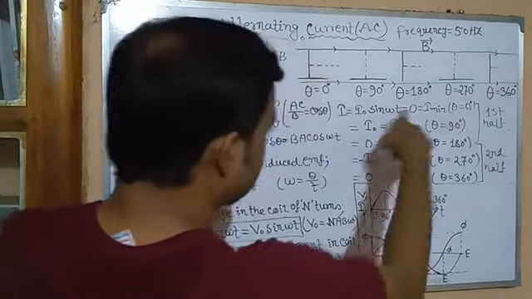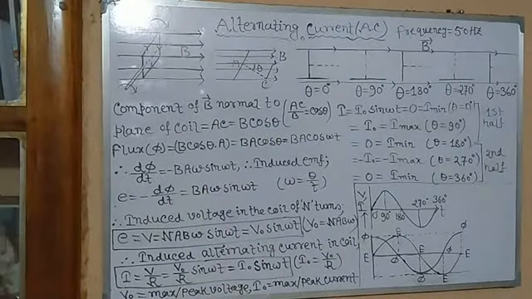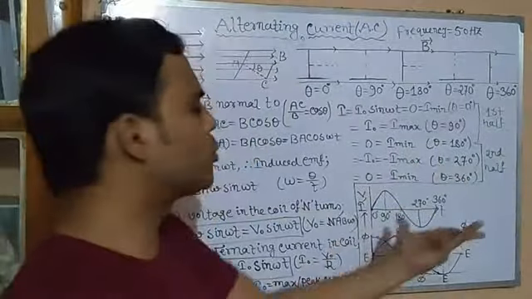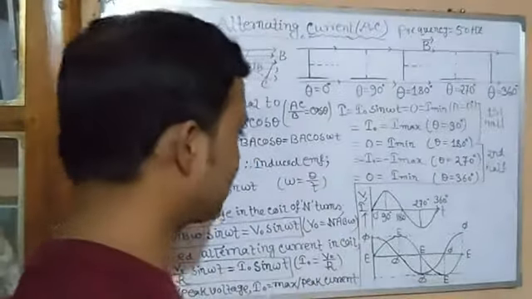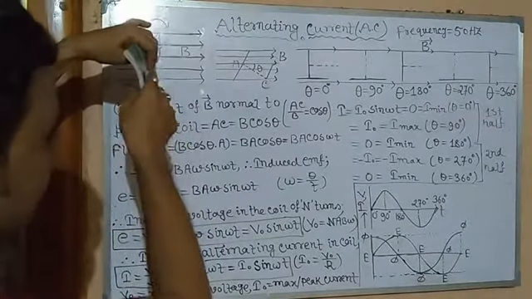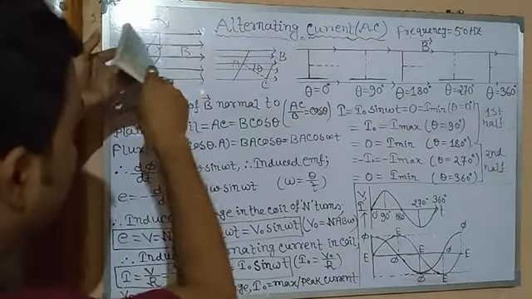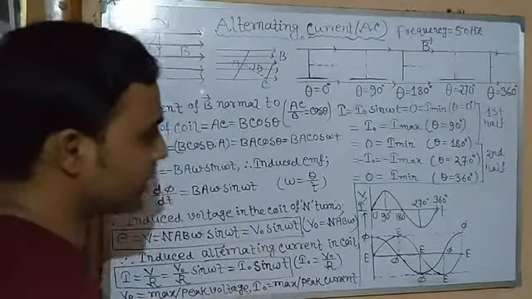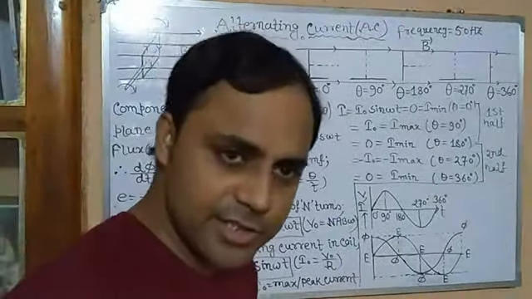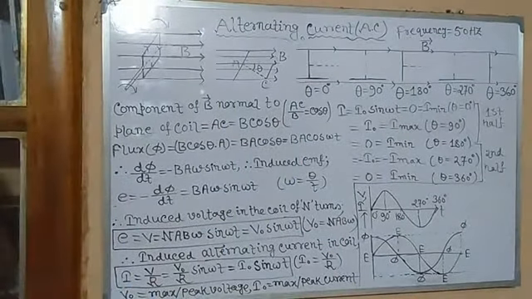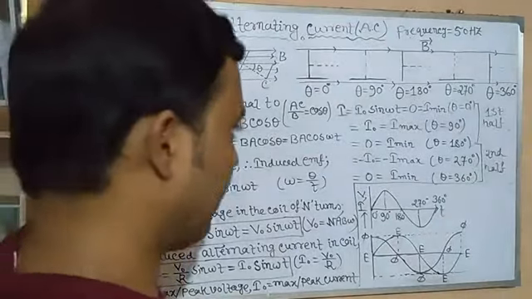At first it was positive maximum, but now it is changing its direction. That's why it is called alternating current. Now minus. Why? Because sin 270 degrees is equal to minus 1. So minus maximum. So 0, 90, 180, 270. Then finally it takes its original position. Then it completes one cycle. Theta is equal to 360 degrees. Again sin 360 degrees is equal to 0. Then minimum. So now explain this on the basis of flux.